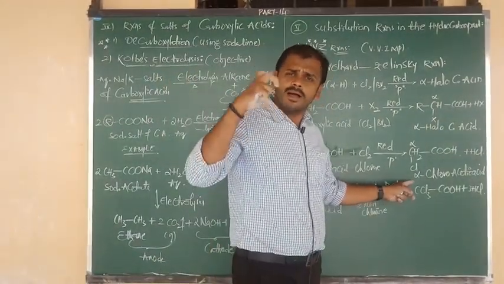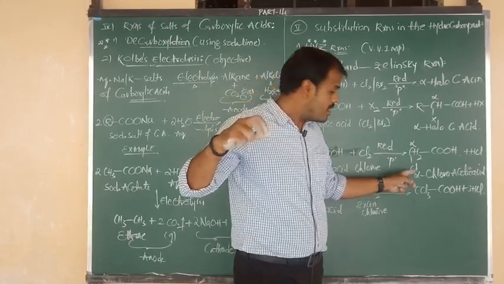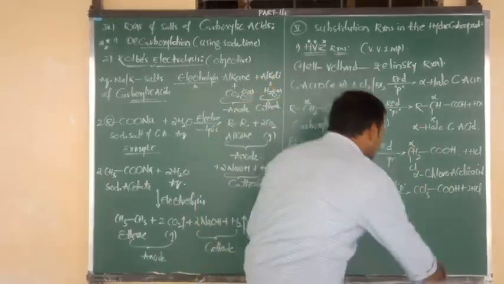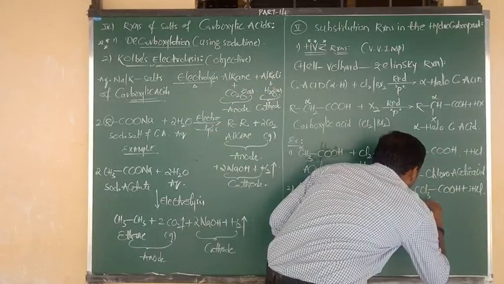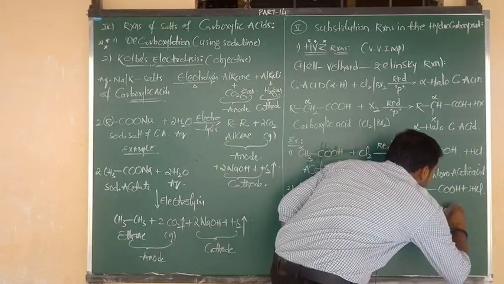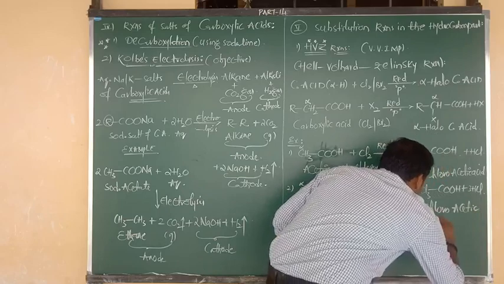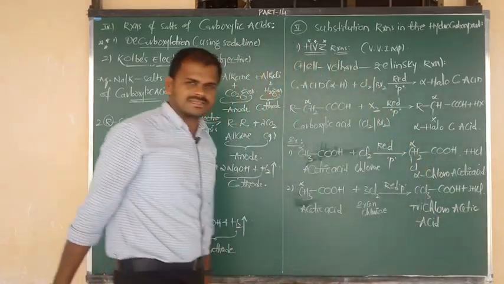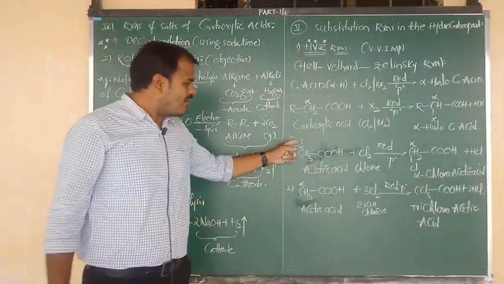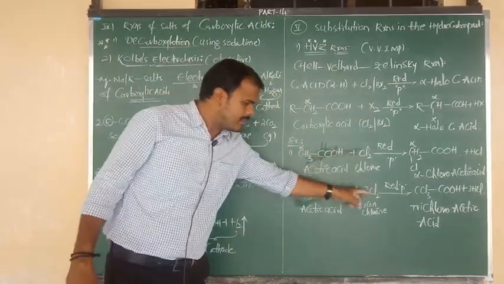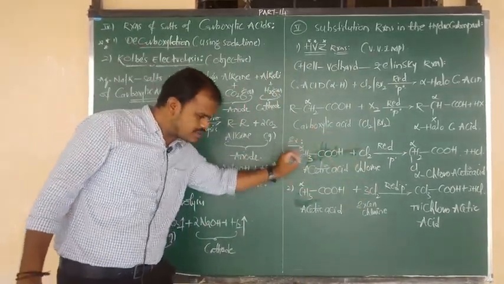Alpha trichloroacetic acid. Otherwise, you can simply write trichloroacetic acid, no problem. The name of this product is trichloro what? Acetic acid. Trichloroacetic acid. In that manner, the alpha hydrogen is replaced by the halogen in carboxylic acids